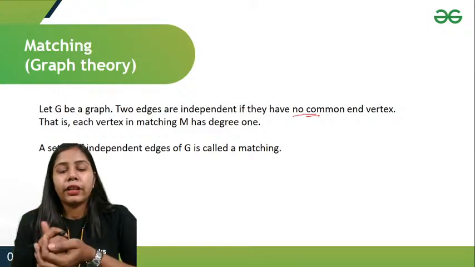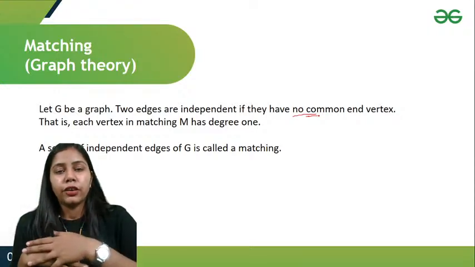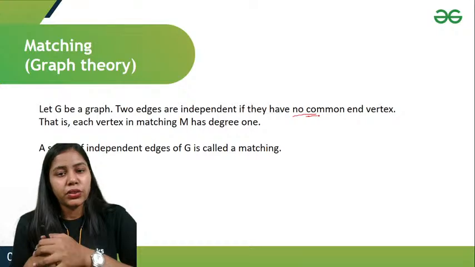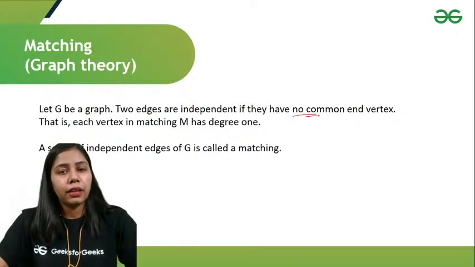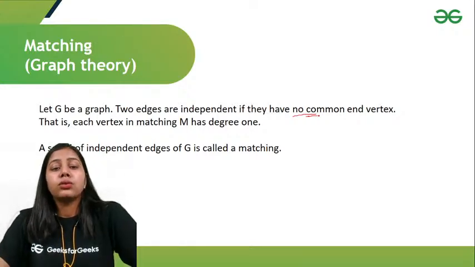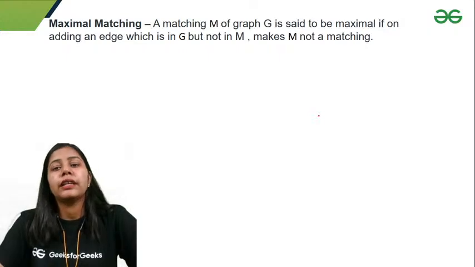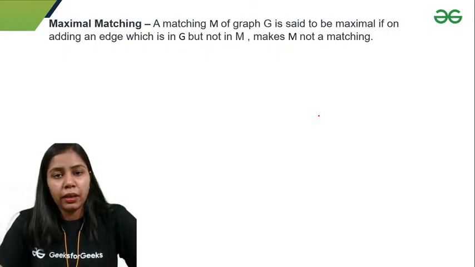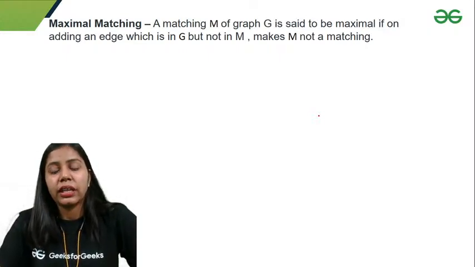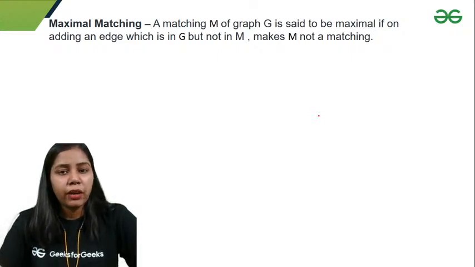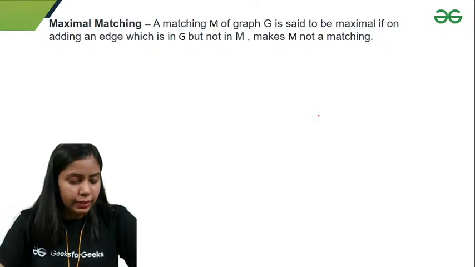Just as two vertices are independent if they are not adjacent to each other, two edges are independent if they have no common vertex. So I consider all the independent edges and call it a matching. If I take all the possible edges in the set M such that adding one more edge would make it not a matching, that would be a maximal matching.